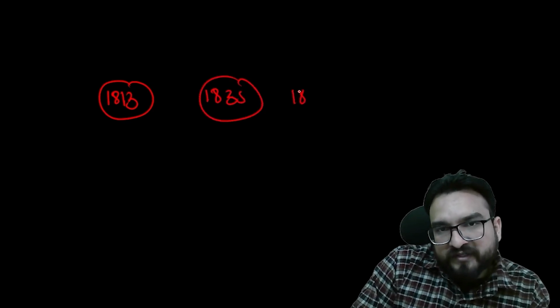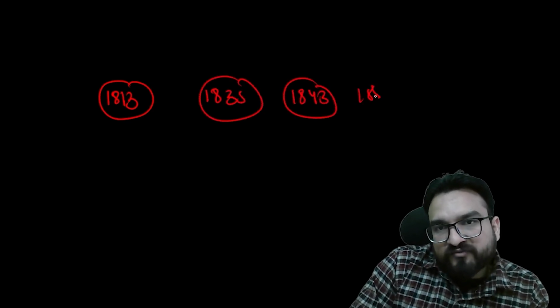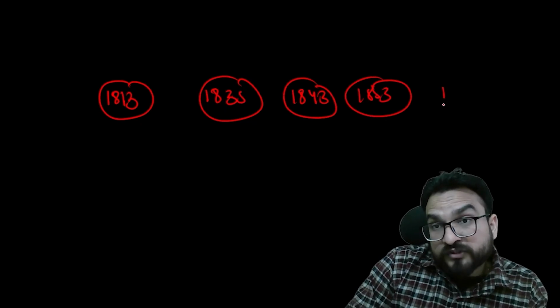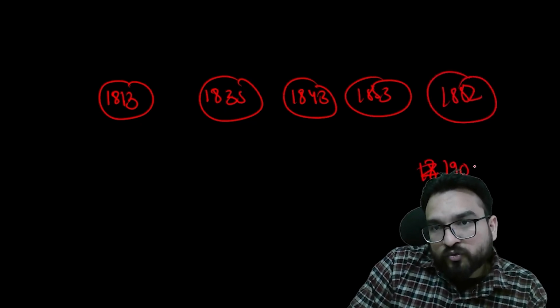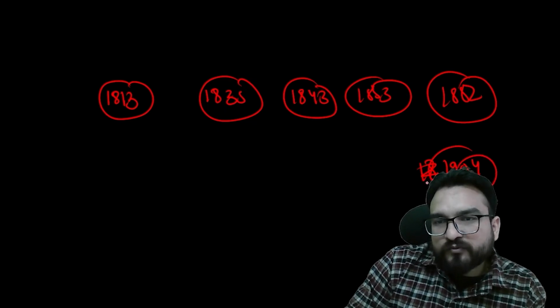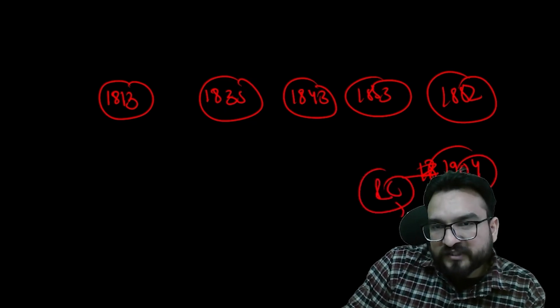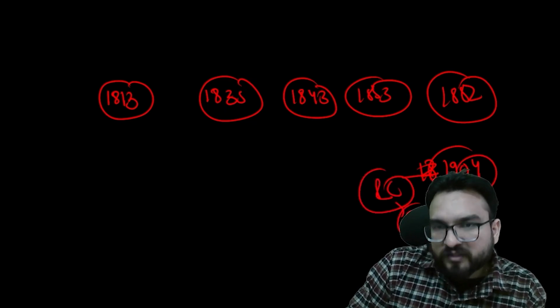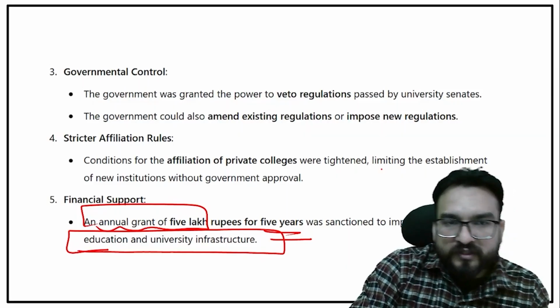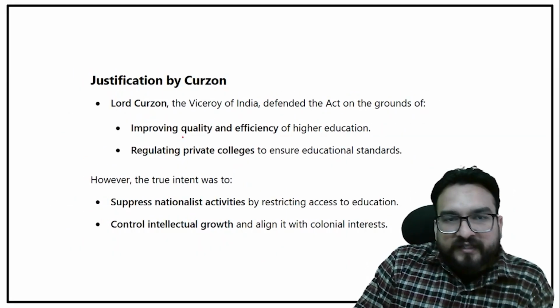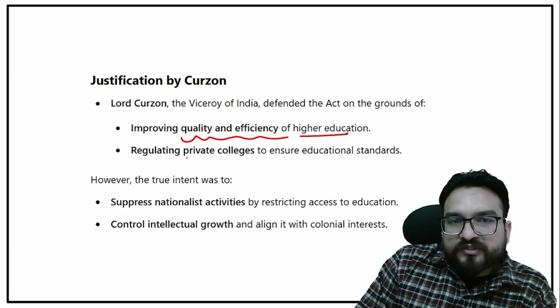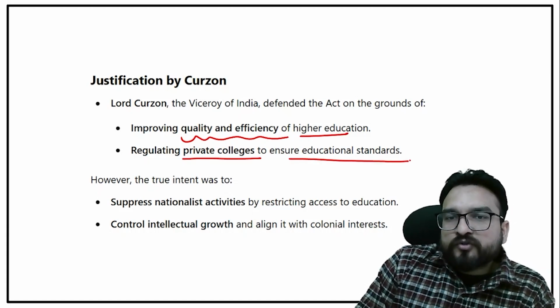1813, 1835, 1843, Thompson, 1853, Wood's Dispatch, 1882, Hunter Commission, now 1902 or 1904, the Indian Universities Act. Two things you have to write: the Raleigh Commission, based upon which came the Indian Universities Act. This is very important. So Curzon's justification was improving the quality and efficiency of higher education and regulating private colleges to ensure educational standards.